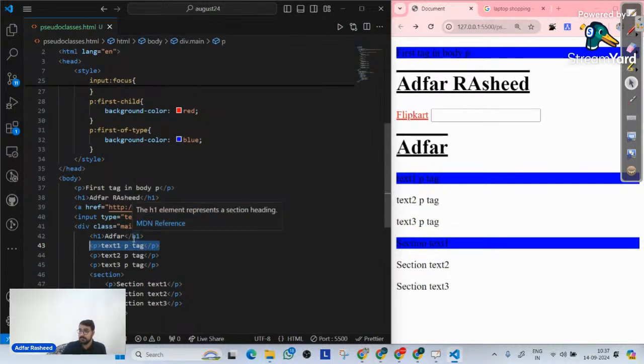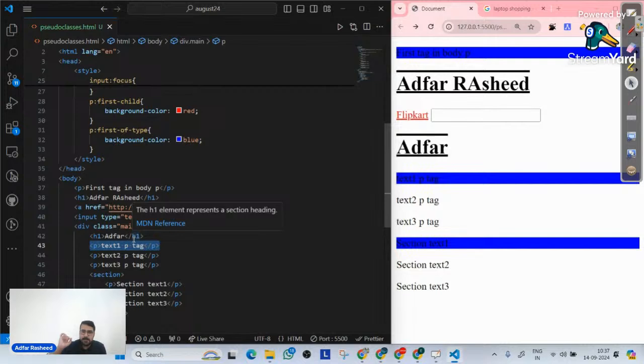Am I clear? Do we understand the difference between first child and first-of-type? I hope that is clear. Give me a quick confirmation in the chat so that we can move forward and we have understood the difference between first child and first-of-type. Done? Everyone please reply with yes or no. Everyone must reply.